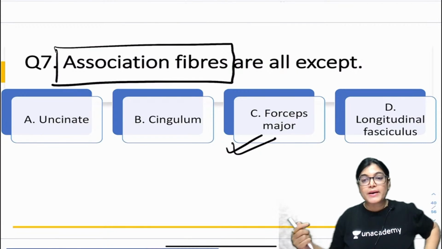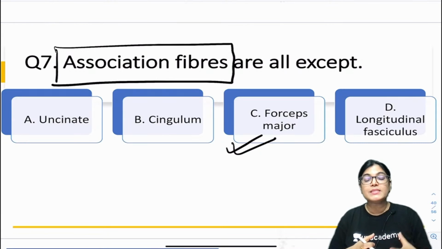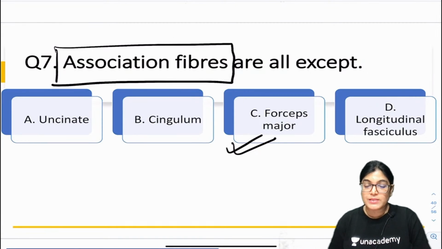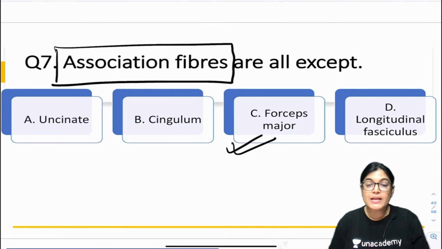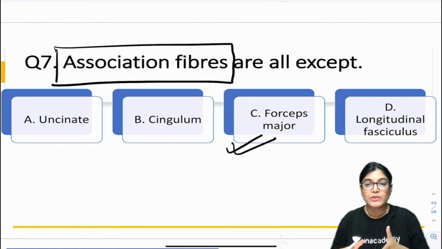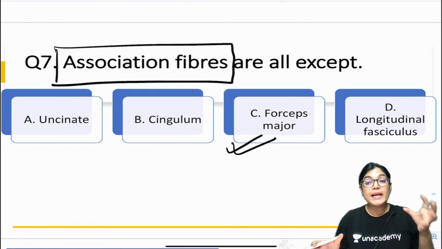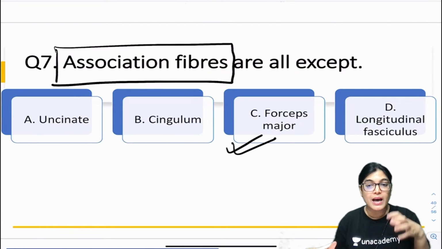So association fibers are white fibers connecting different areas of the same cerebral hemisphere, either on the right or the left part of the brain. So it is intrahemispheric.